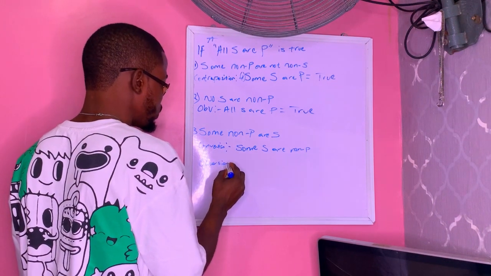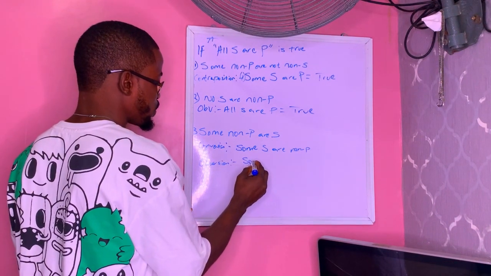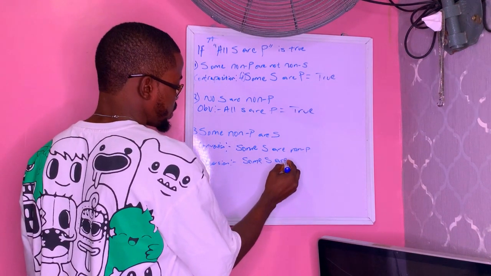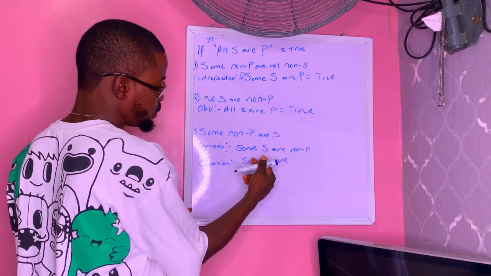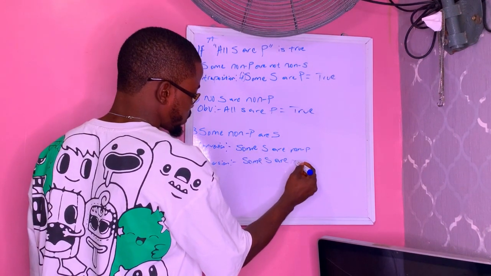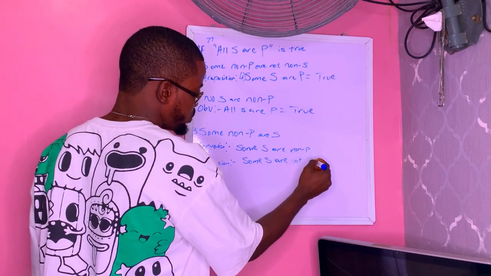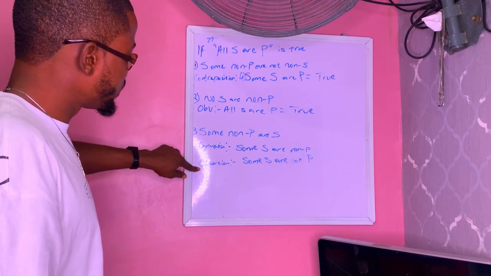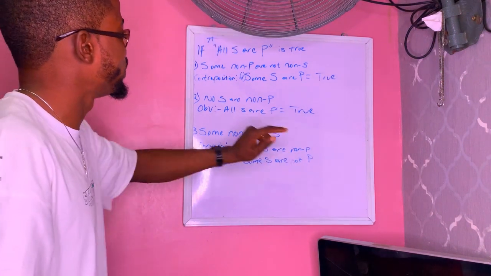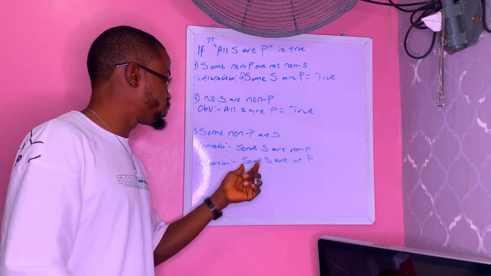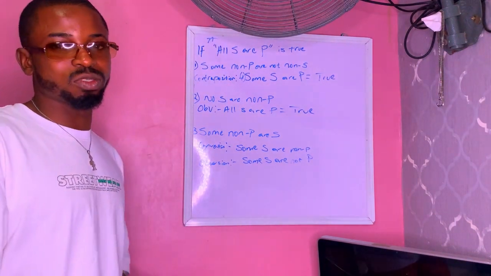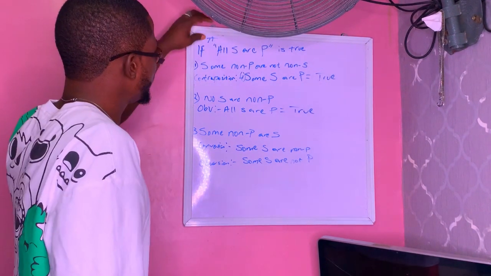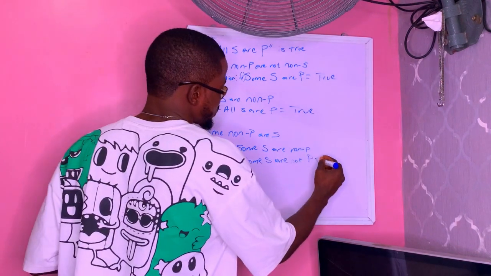Then we use obversion to remove the non. So it will become some S are not. Obversion states that you change the quality, so are will become are not. Then non-P will become P. So if all S are P is true, what's the truth value of some S are not P? What's the relationship between A and O proposition? A and O proposition is contradiction. The two of them cannot be both false and they cannot be both true at the same time. So if A is true, O will become what? False.